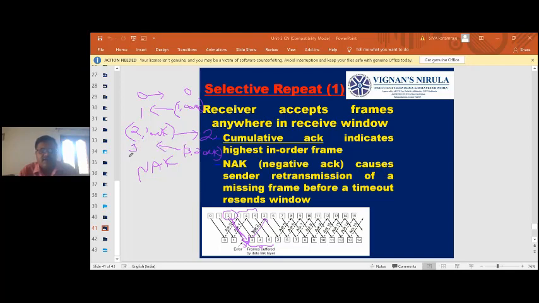So like this process goes on. Again 3 acknowledgement, 4. So like this entire process goes on for everything from then onwards.